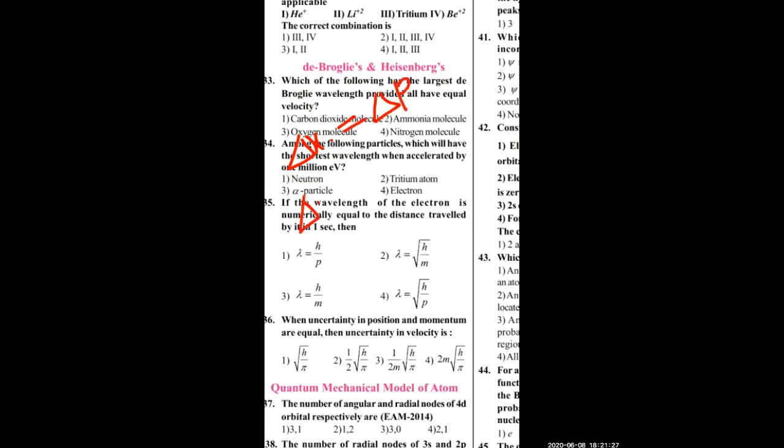Delta x into delta p is equal to h by 4 pi, I told you. But as we discussed here, delta x equals delta p. So simply we can write delta p square is equal to h by 4 pi. Delta p is nothing but m delta v, whole square is equal to h by 4 pi.